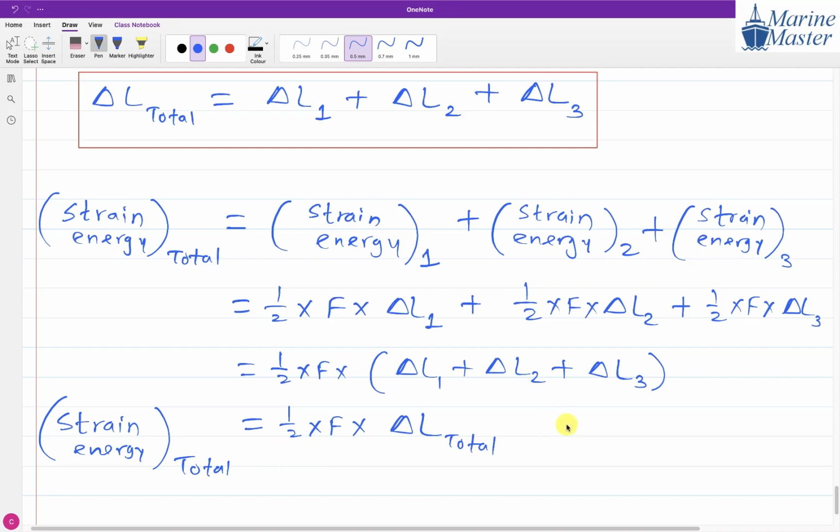And what will be the unit of strain energy, everyone? Joule. The unit of strain energy must be in joules. So whenever we want to find the total strain energy in the series bar scenario, the relation is half into F into delta L total.